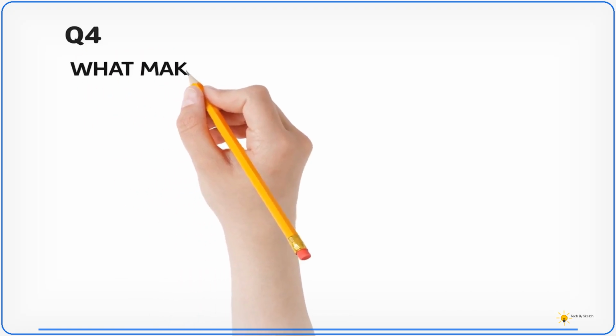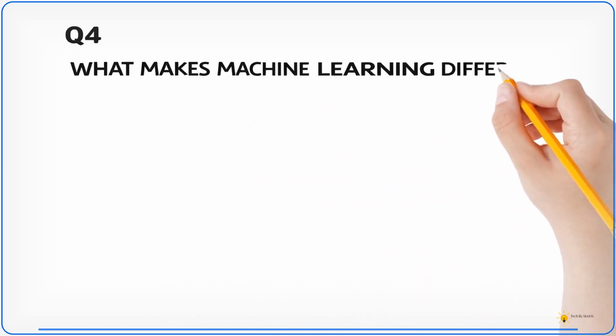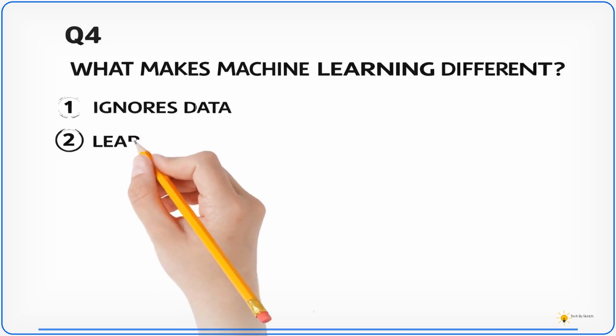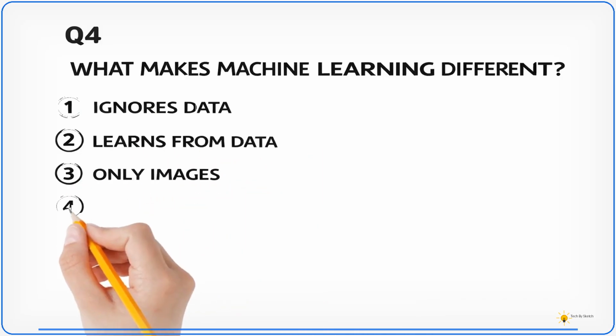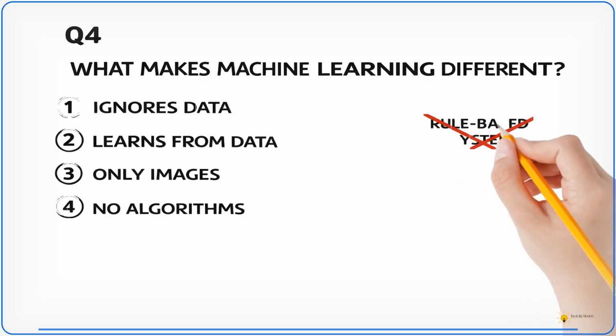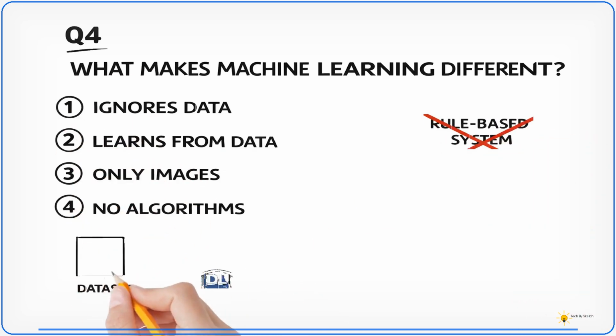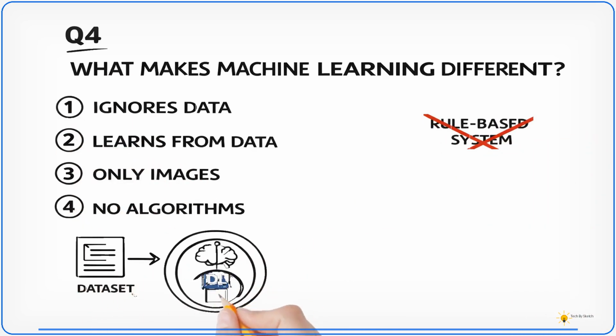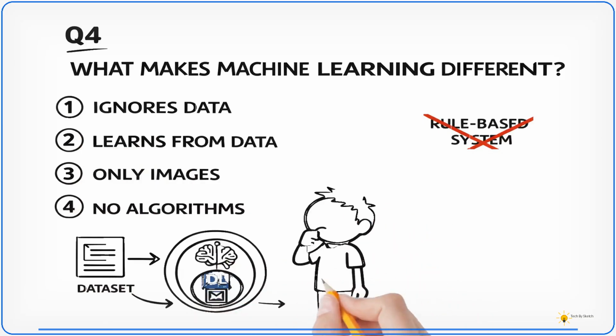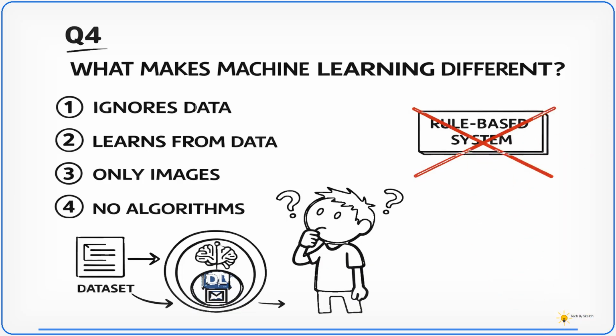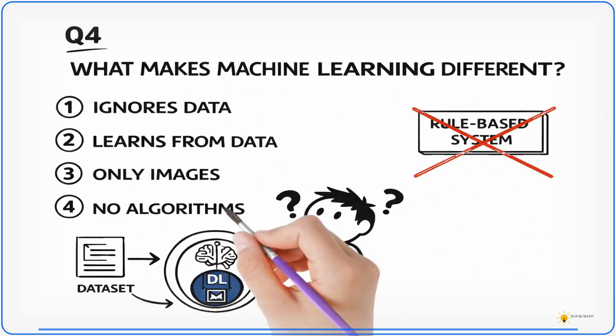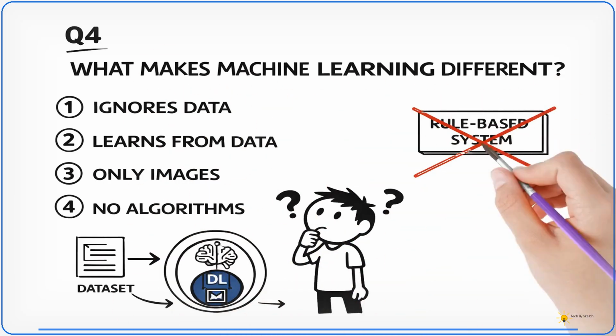What makes machine learning different from traditional programming? 1. It ignores data. 2. It learns patterns from data. 3. It only works with images. Or 4. It removes the need for algorithms. Pause the video if you need more time.